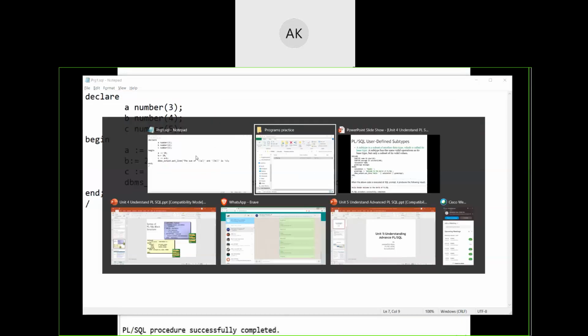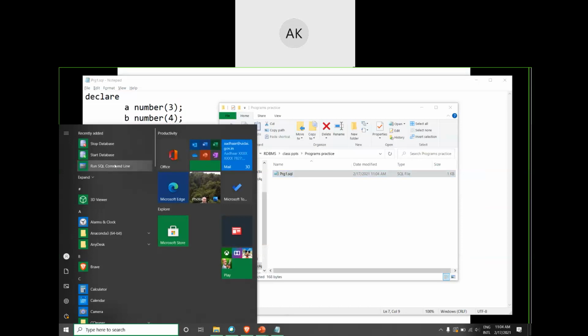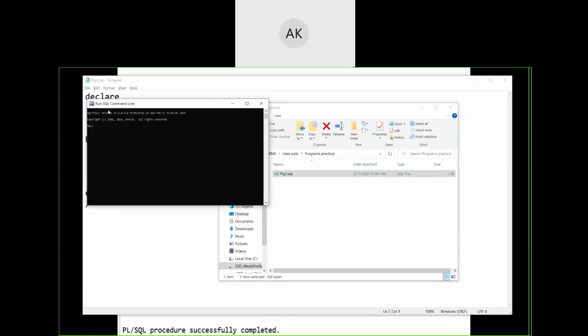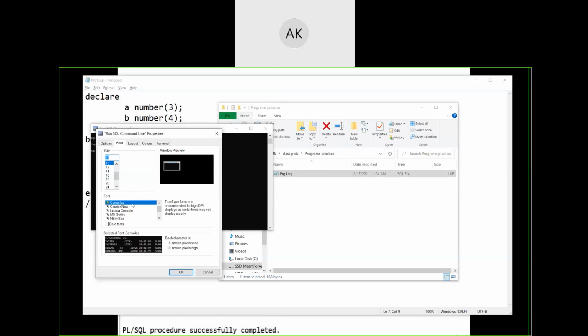Now how do I compile that one? To compile it, I have to first invoke my SQL command prompt. Run SQL command line. This is my SQL*Plus. I have to first connect to the database because without connecting to it, nothing will work. Let us increase its content size.